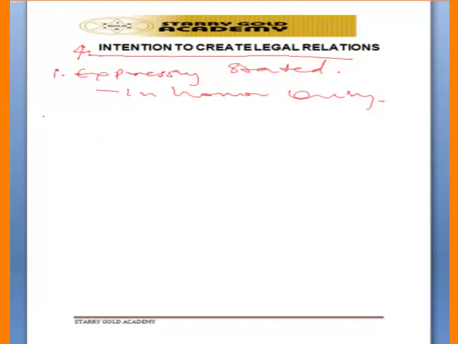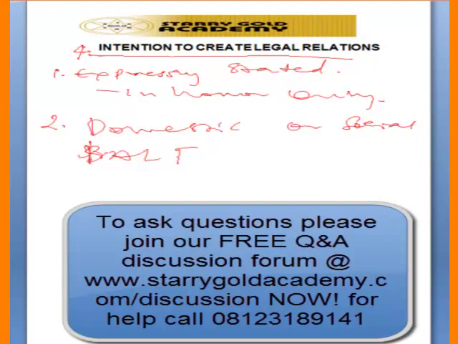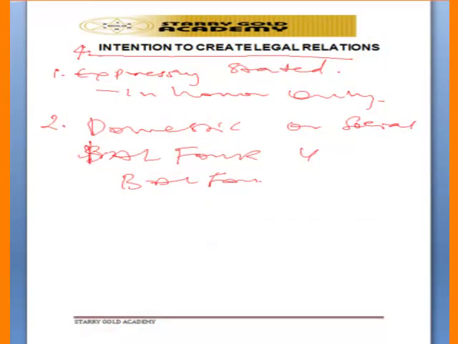At the same time, if a contract is domestic in nature or social in nature, as we have in Balfour versus Balfour, that means, for example, a husband and wife enter into a contract.